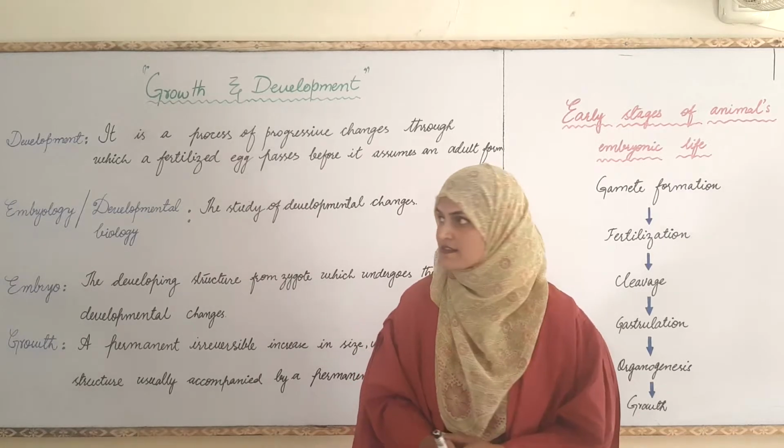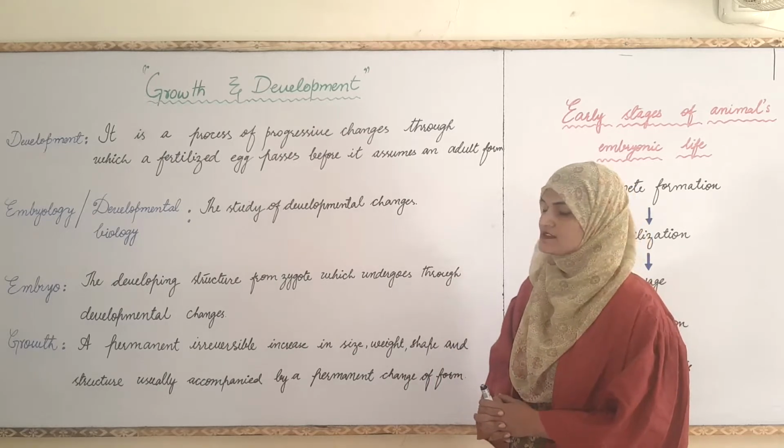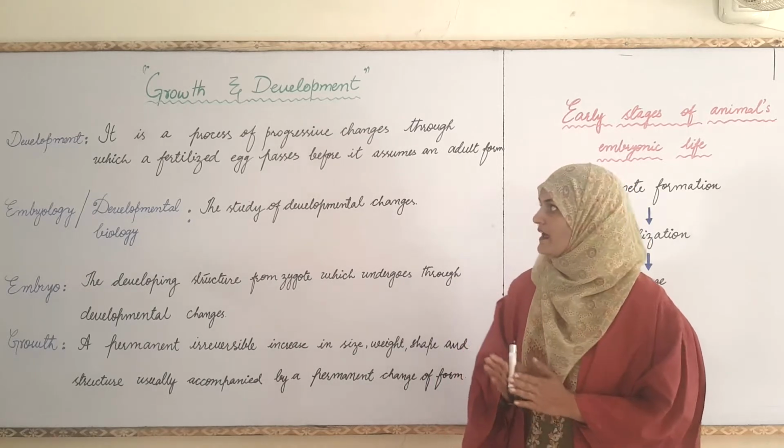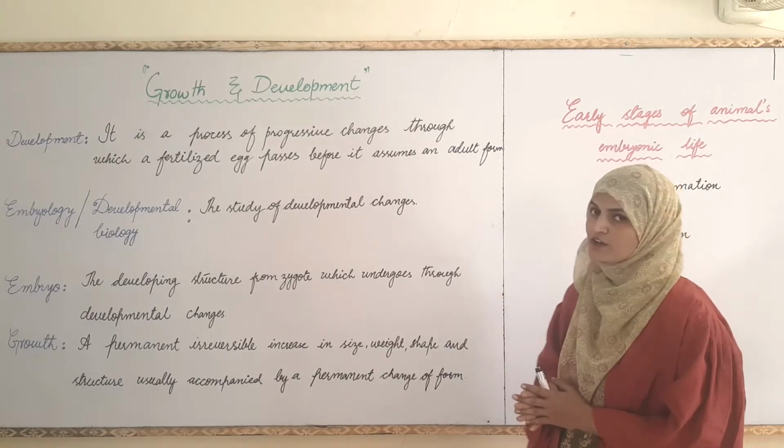So, development is the process of progressive changes through which a fertilized egg passes before it assumes an adult form.